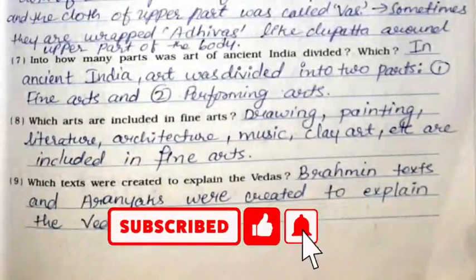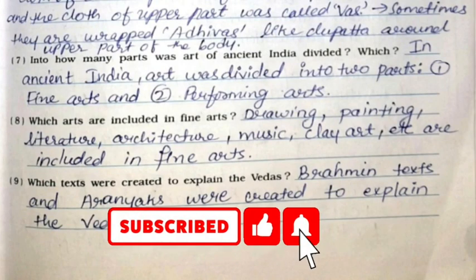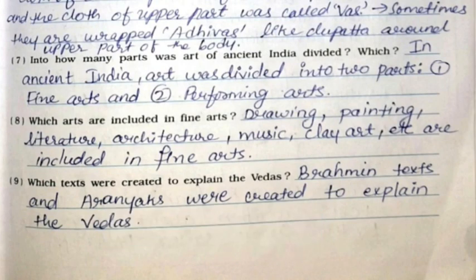Seventh, into how many parts was art of ancient India divided? In ancient India, art was divided into two parts. First is fine arts and second performing arts. Eighth, which arts are included in fine arts? Drawing, painting, literature, architecture, music, clay art, etc. are included in fine arts.